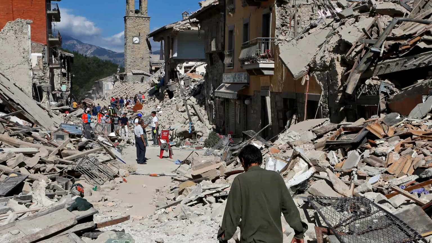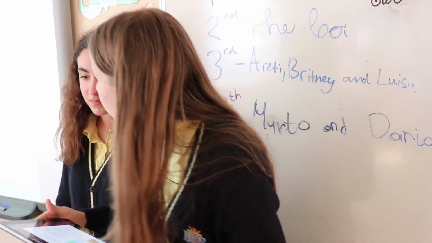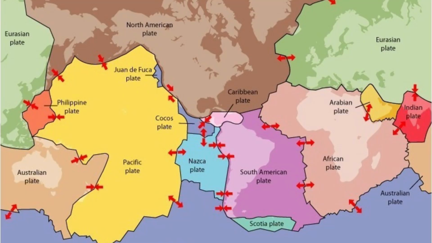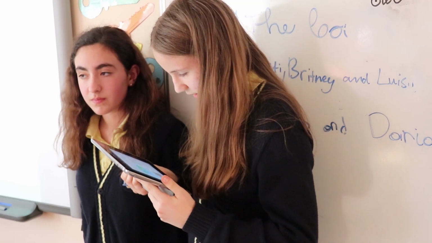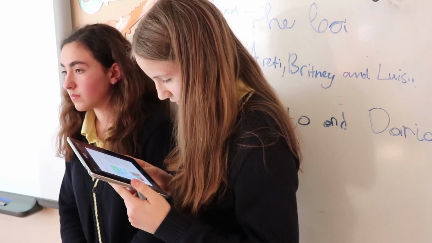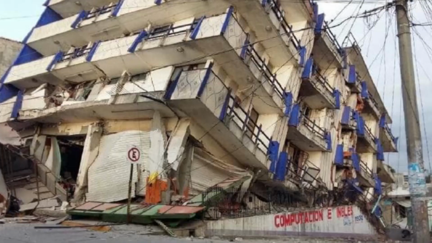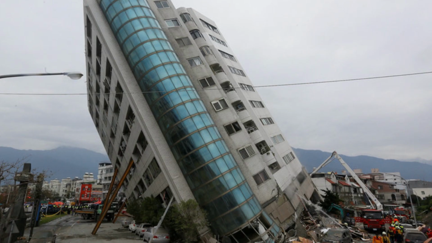What's an earthquake? An earthquake is the consequence of the movement of the tectonic plates. Like in this picture, there are all of the tectonic plates in the world. The earthquake is when the surface of the earth is shaking. It's produced by the subduction, and the subduction is when a tectonic plate is going under another, like in this picture.